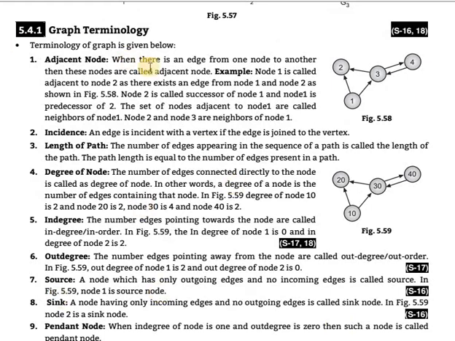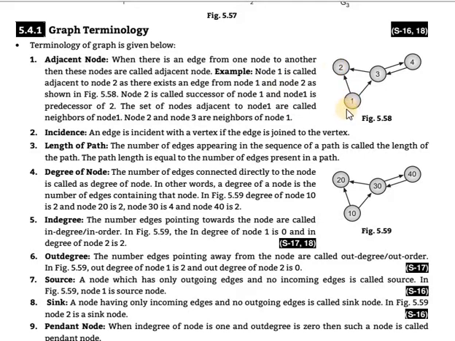Next point, graph terminologies. Terminologies of graph are given below. First, adjacent node: when there is an edge from one node to another node, then these nodes are called adjacent nodes, meaning neighbor nodes.